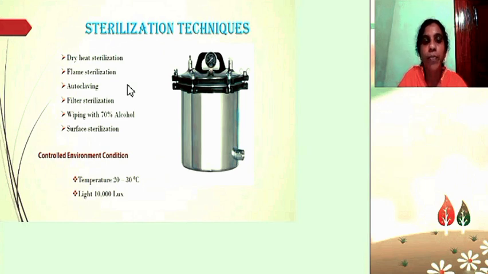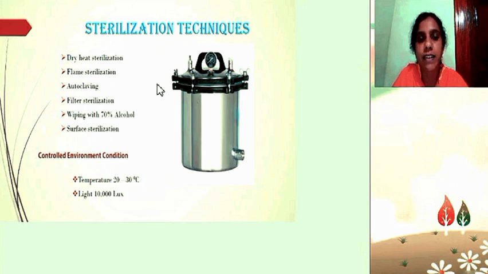spirit lamp itself. Autoclaving is the procedure for sterilizing the tissue culture media. For autoclaving, the instrument autoclave is used. It works on the same principle as a pressure cooker that we normally use at home. Up to the sterilization of 500 ml of media, the temperature can be maintained at 121 degrees centigrade for 15 minutes. Filter sterilization can be done for amino acids and vitamins because these can be destroyed by heating.